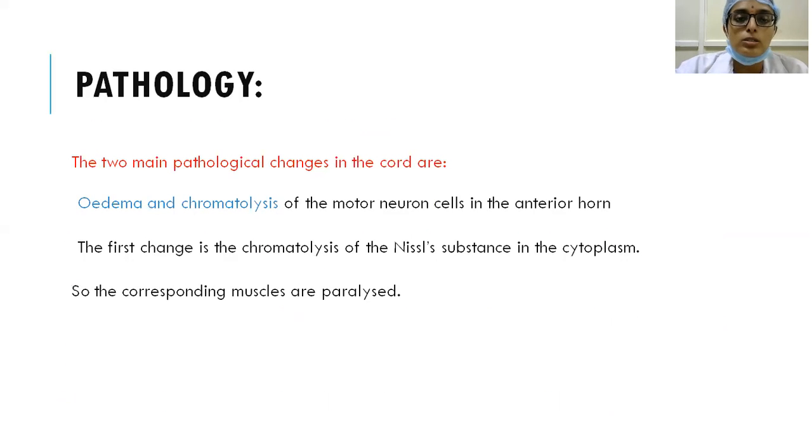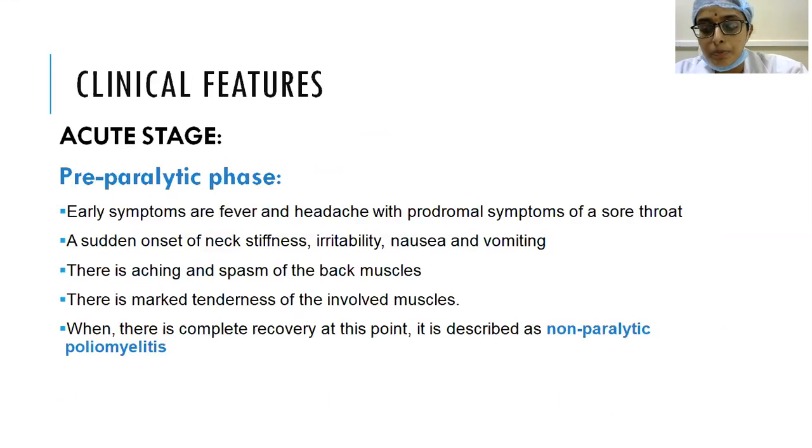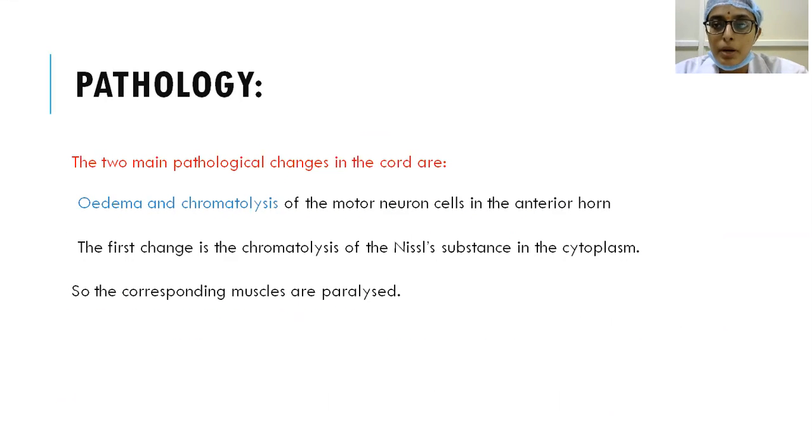Coming to the two main pathological changes seen, one thing is edema and chromatolysis of the motor neuron cells in the anterior horn. The first change is seen in chromatolysis of the Nissl substance in the cytoplasm. And by this, the corresponding muscles are paralyzed. Sometimes these muscles are either completely paralyzed or only mildly involved.